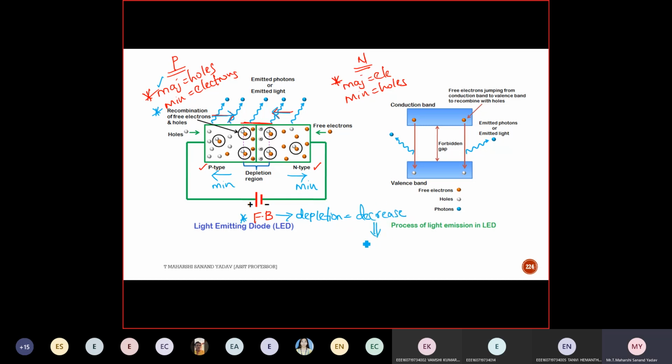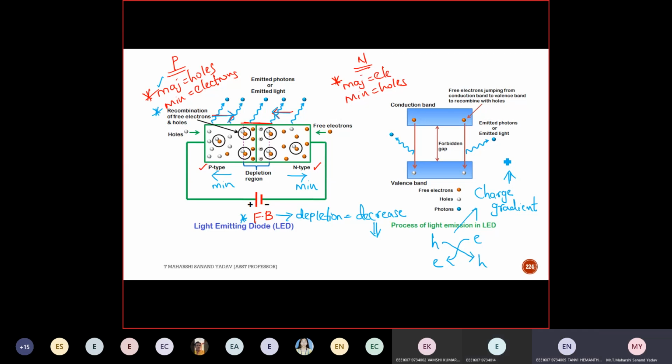The majority in P-type are holes and minority are electrons, whereas the majority in N-type are electrons and minority are holes. So they are trying to diffuse. Why is this happening? Because of the charge gradient. Because of this charge gradient, what kind of current will we get? Drift or diffusion?